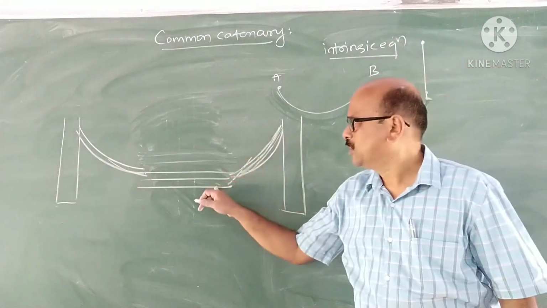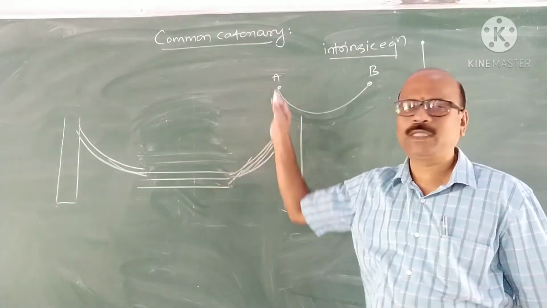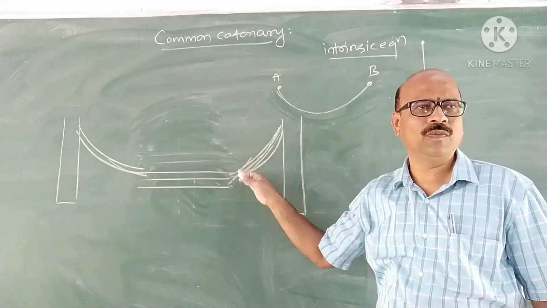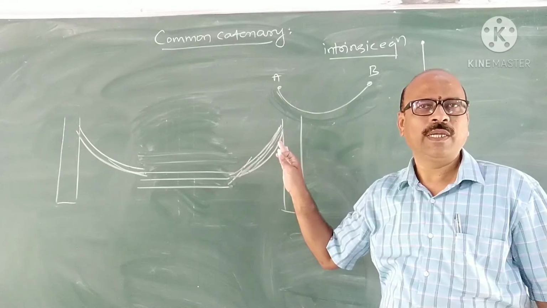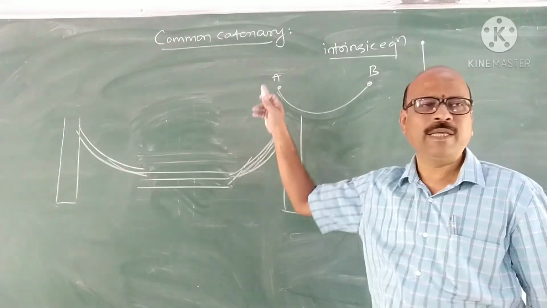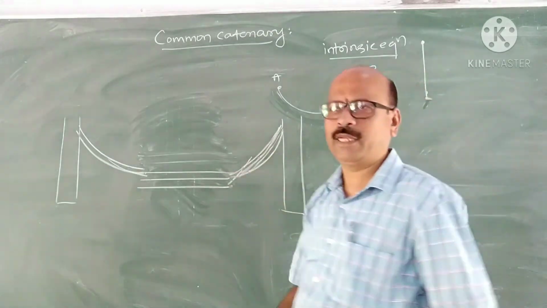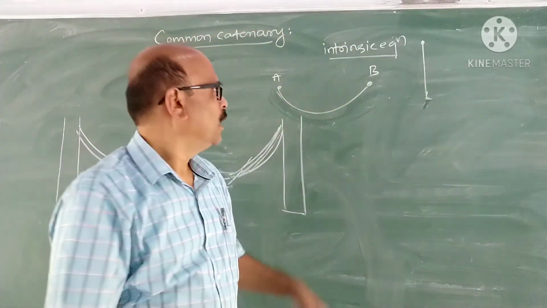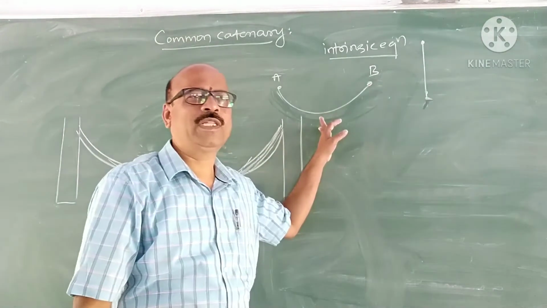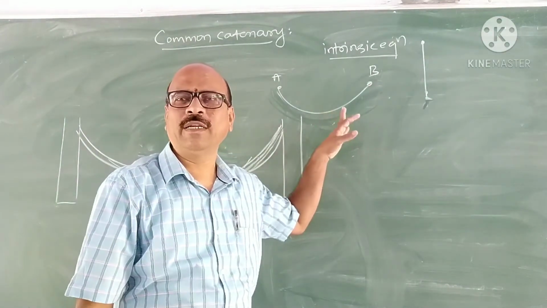I think this definition is clear for all of you. It is important for 2 marks. Define catenary, or define common catenary.